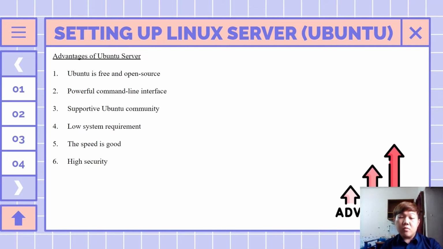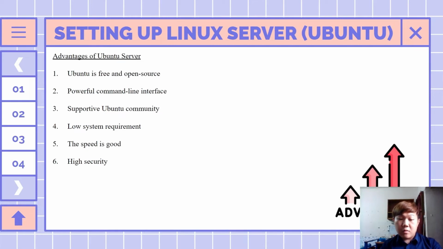The first advantage is Ubuntu is free and open source. The Ubuntu operating system is free and open source, which means you can use it free forever. You don't have to buy a license for using it. The second advantage is a powerful command line interface. The command line tool has more built-in features than MS-DOS. You can install and update apps directly by using a command line tool in Ubuntu.